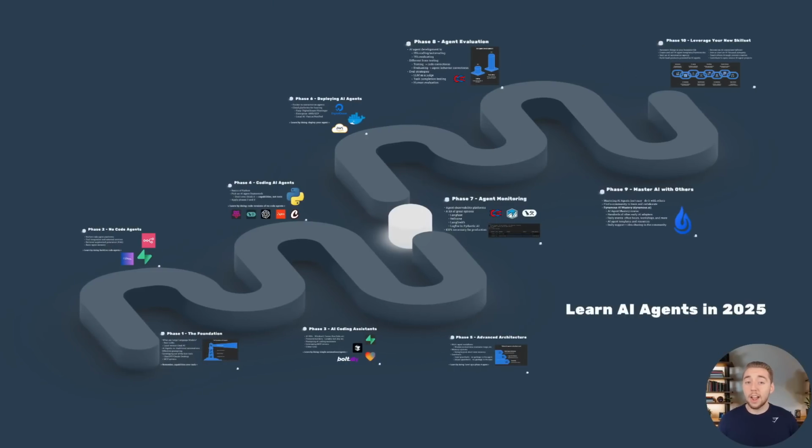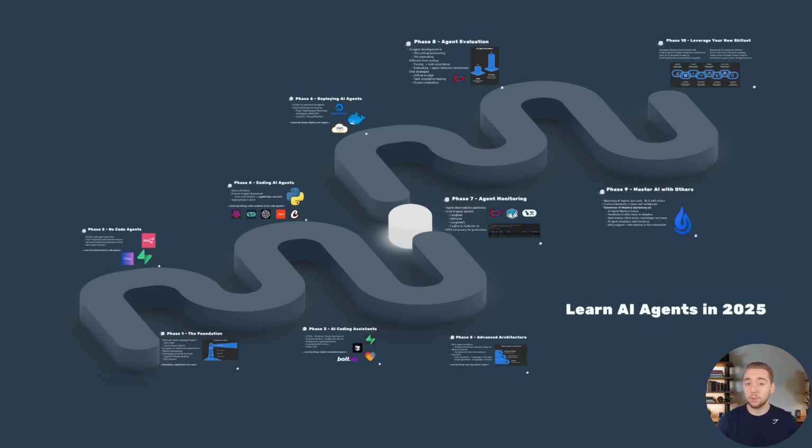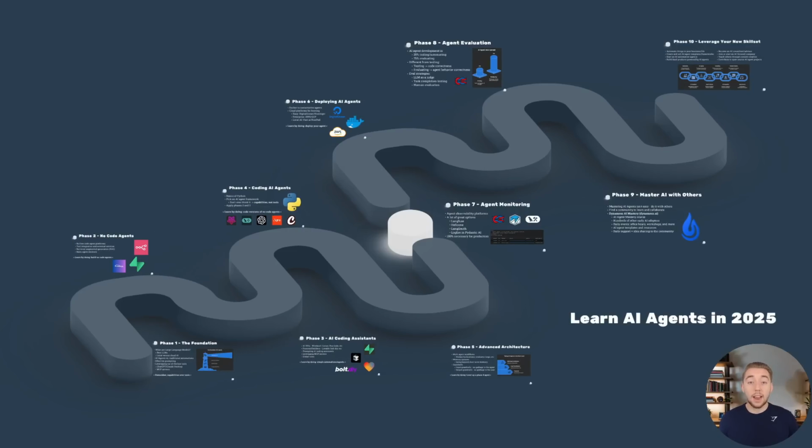So here is a bird's eye view of the path that I would follow right now if I had to learn how to build AI agents from scratch. And I'm breaking it up into 10 different phases. And don't worry, I'm being quite specific in each phase, so it's not like there is a lot of time that you'd have to spend to go through this process. In fact, even if you are completely new to AI agents, you could easily get through everything here in just a couple of months. And I will stay pretty high level here as we go through the phases, but I will call out videos on my channel that apply to what we're talking about if you want to dive deeper into that specific subject.